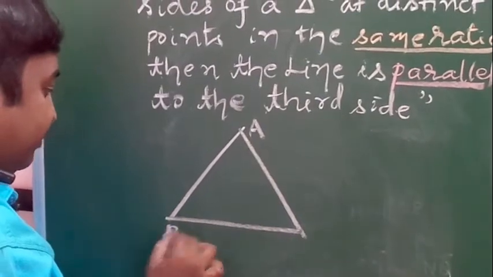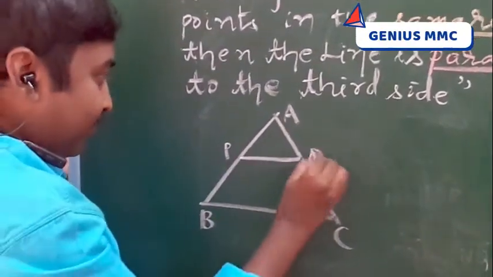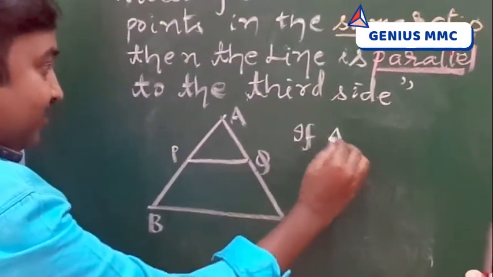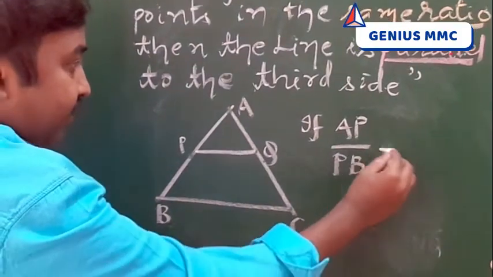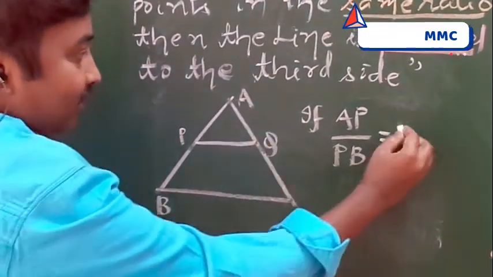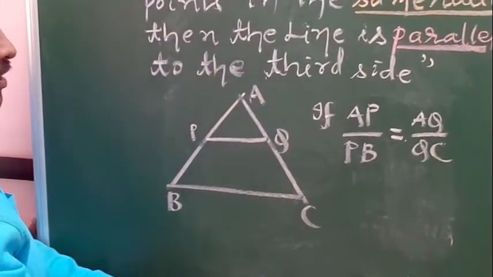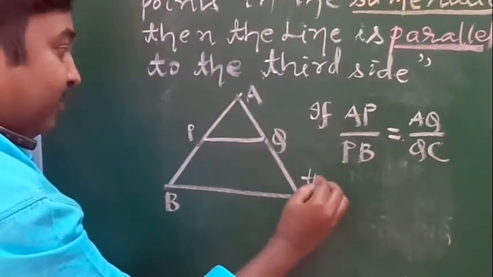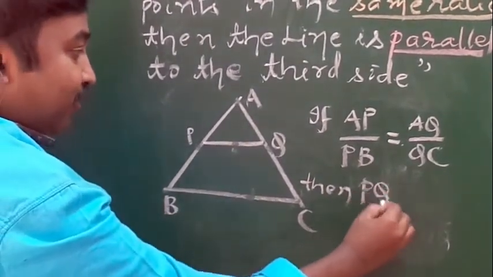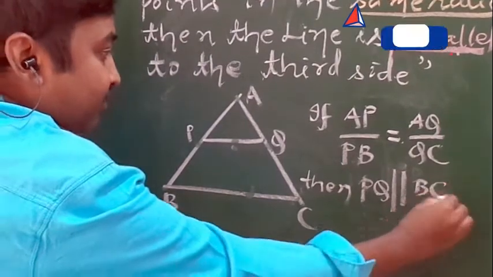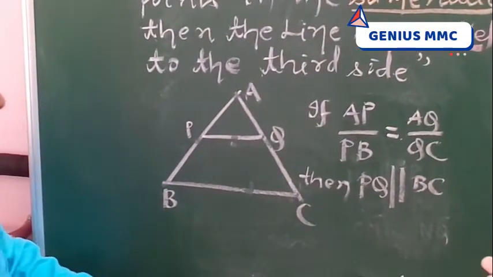A, B, C. This is a line, PQ. It divides two sides. AP by PB is equal to the other two sides, that is AQ by QC, in the same ratio. Then what is the relation of these two? PQ is parallel to BC.